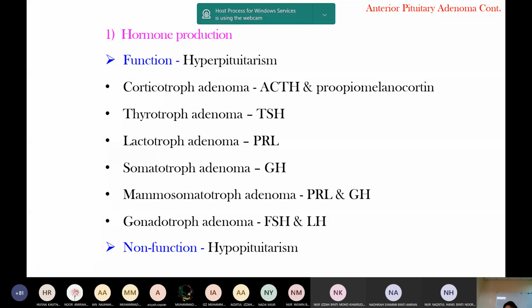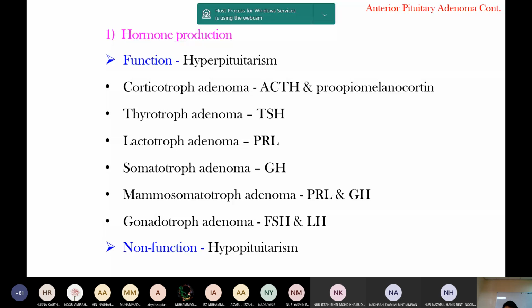Thyrotrope adenoma produces excess TSH; lactotrope, prolactin; somatotrope, growth hormone; gonadotrope, gonadotropins. Okay, so when there is an adenoma, they produce hormone. Non-functioning adenoma means there is a tumor, but it just presses on the adjacent tissue. This tumor doesn't produce hormone, but it presses on the adjacent normal endocrine organ, so it leads to hypopituitarism.